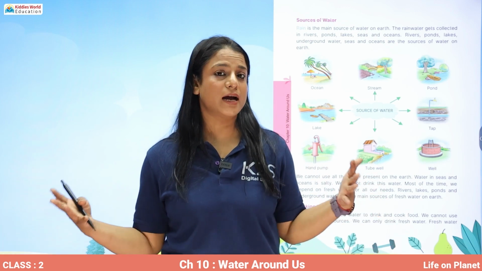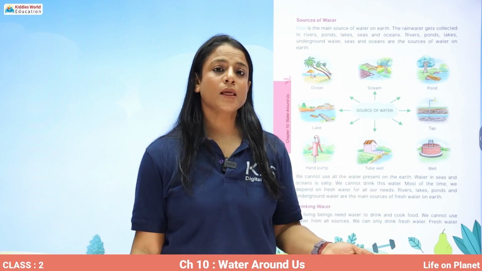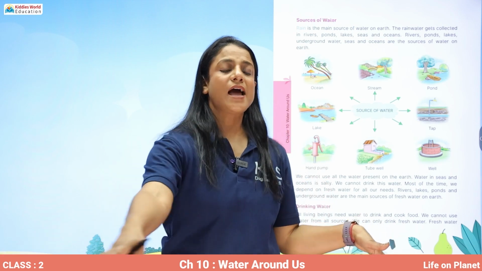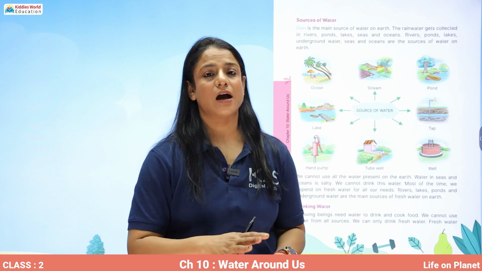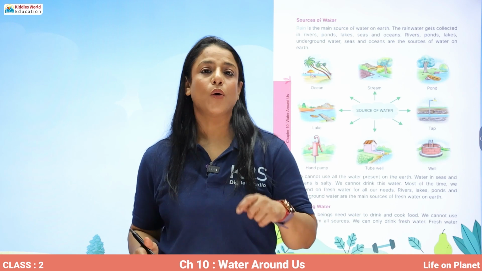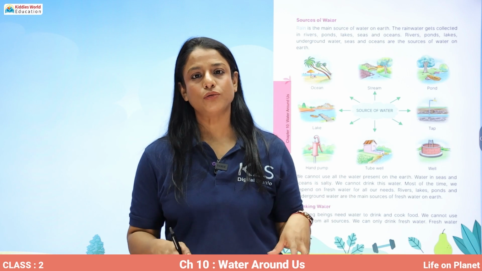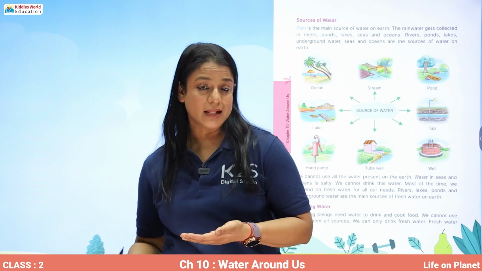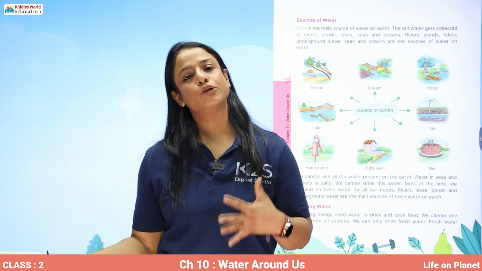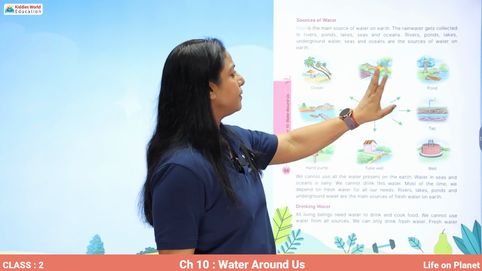What happens to the water that falls on the ground? It goes inside the ground. It seeps inside the ground and it is stored under the ground as groundwater. And then the groundwater, we can take out through tube wells, hand pumps. So through all these sources, we can use the groundwater. All right. So rain is the main source of water on earth.